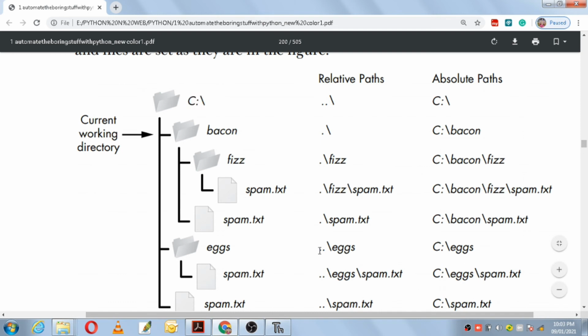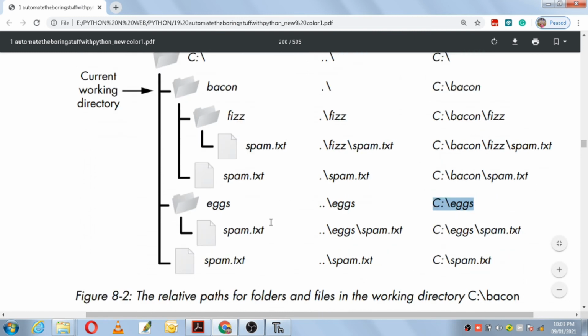Okay, so double dot slash eggs means this double dot is a root, and inside root we have eggs. So who is root here? Slash is root. And in absolute path what you can mention is in C drive you have the root folder eggs. Next inside the eggs folder we have what here? Spam.txt. So double dot is C drive. Inside C drive we have eggs, and inside eggs we have spam.txt. But in absolute path mention it directly: in C you have eggs, and in eggs folder you have spam.txt.